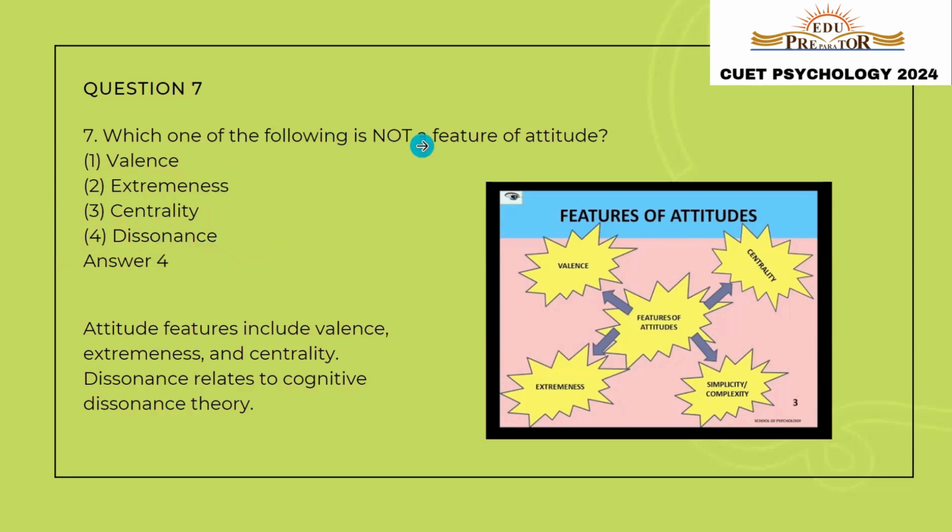So the answer will be option number 4, dissonance. Dissonance relates to the cognitive dissonance theory. It is not a feature of attitude. It describes how our attitude changes. Let us move to the next question.